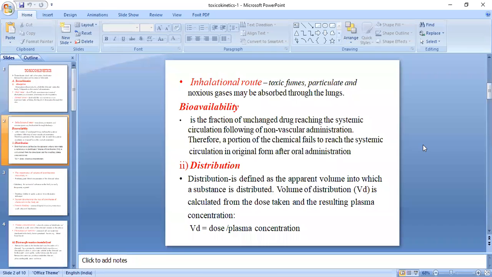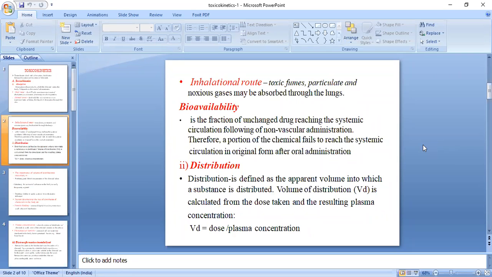In your stomach, small intestine or large intestine, a fraction may change. Only the fraction of unchanged drug reaching the systemic circulation is considered. Therefore, a portion of the chemical fails to reach the systemic circulation in its original form after oral administration.